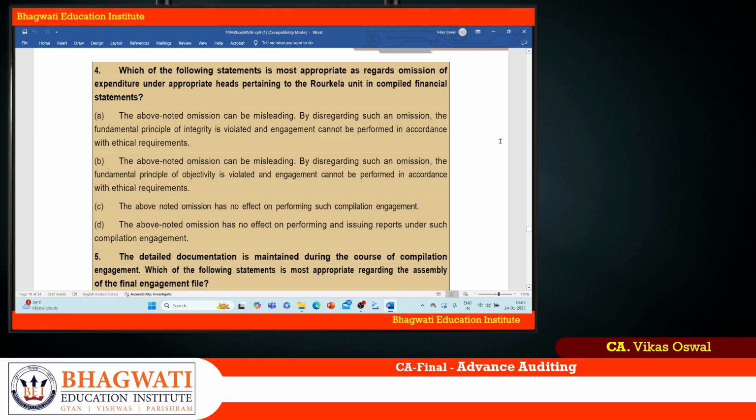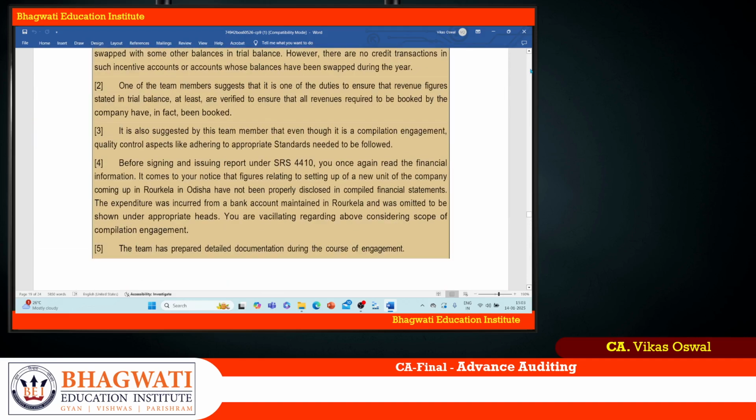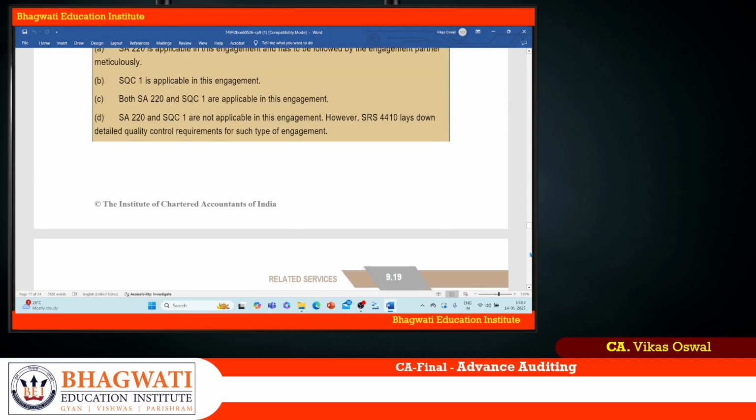So here if you see this question 4, what does it say? They are setting up new unit in Rourkela, but they have not properly disclosed in the financial statement. So they are not talking about the new unit. So in this case, actually, my dear soldiers, it is more of a question of the integrity. The team has prepared detailed documentation during the course of engagement.